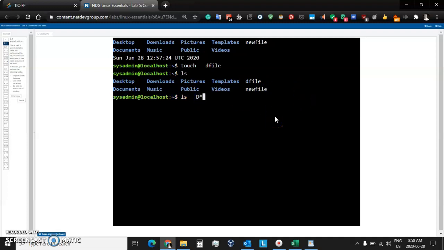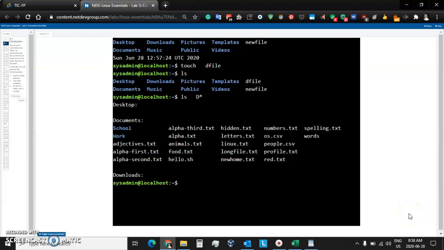And when we press enter, we're going to get a surprising answer. We're not going to get exactly what we were expecting. We were expecting desktop, download, picture, and documents, and so on. Let's see what answer we get.